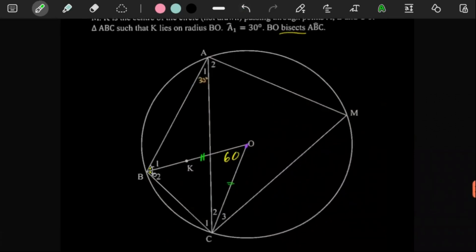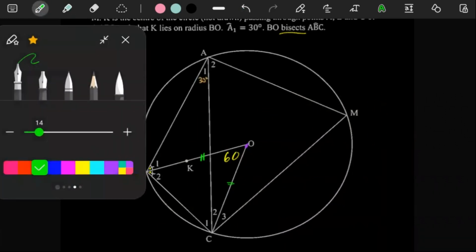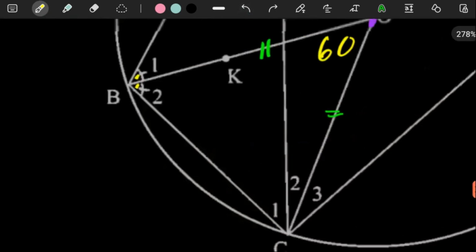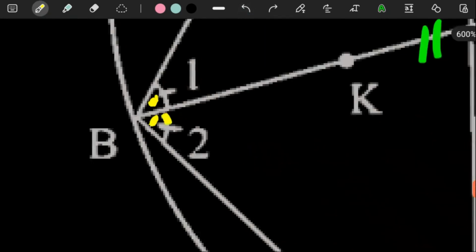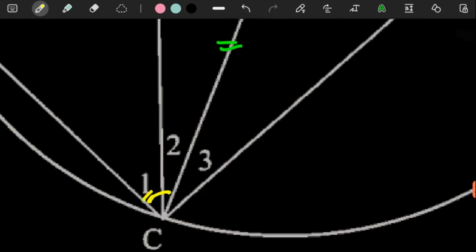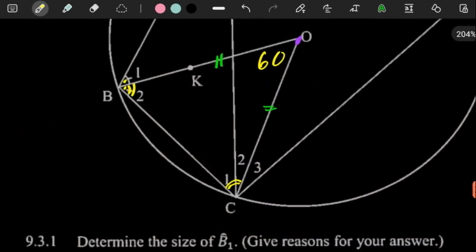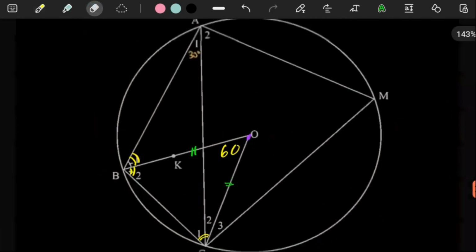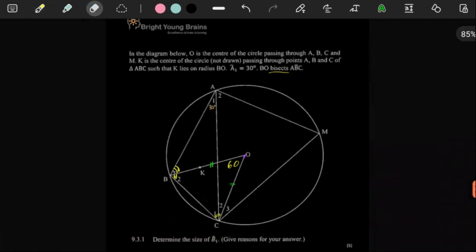So this tiny angle is equal to this tiny angle over there, which is equal to that tiny angle over there. The whole thing here is equal to the whole thing there because angles opposite equal sides are equal. So let's not analyze too much.